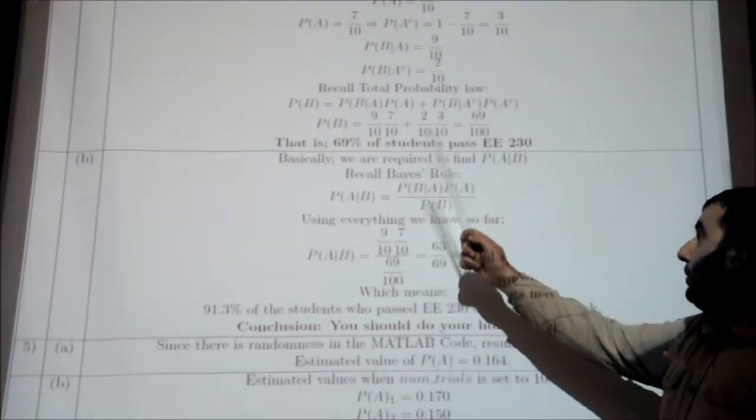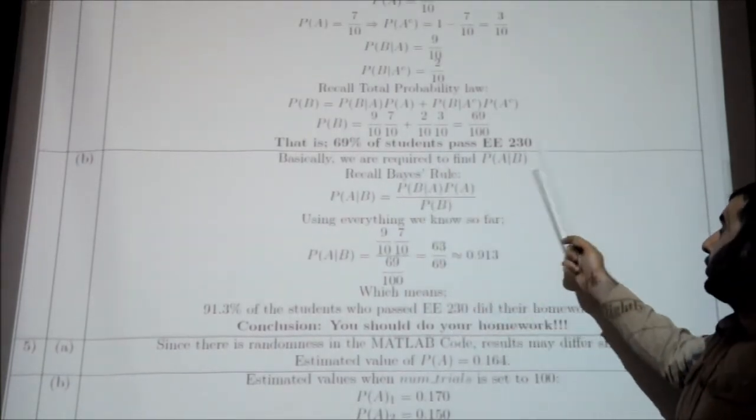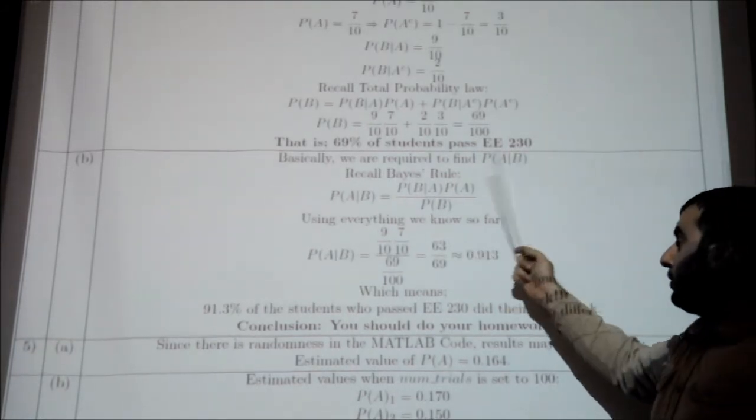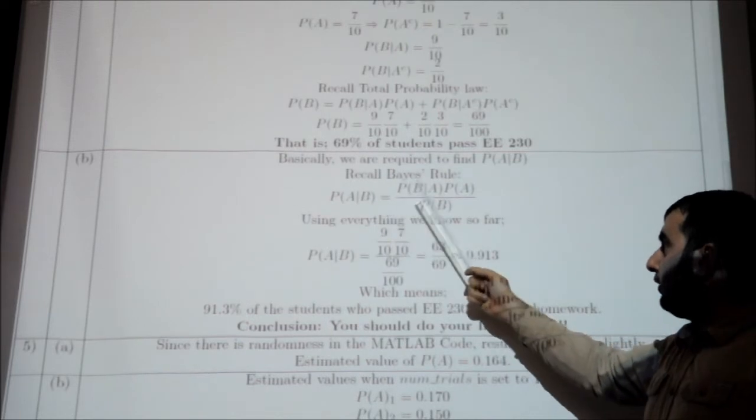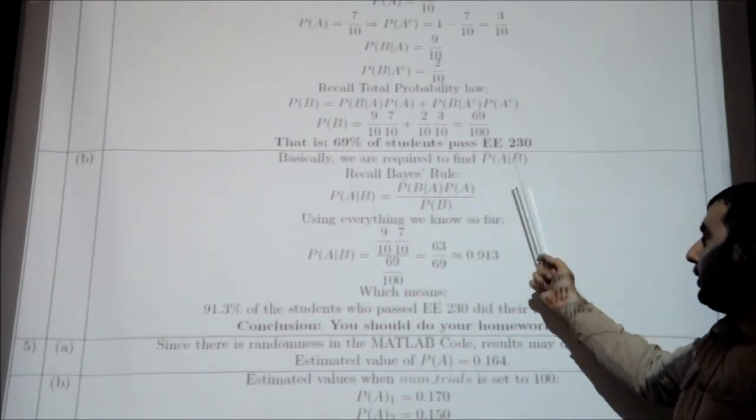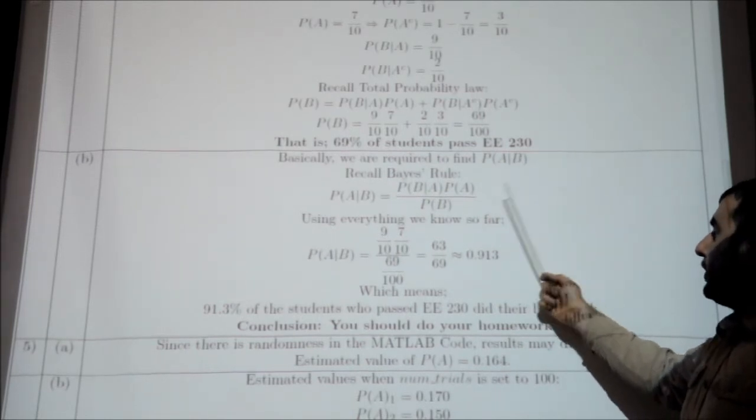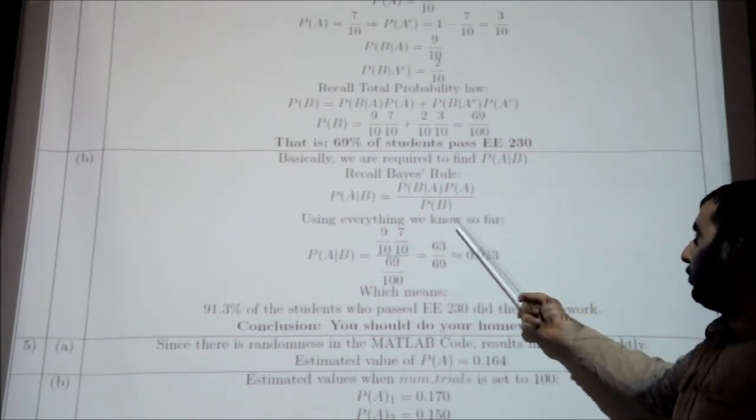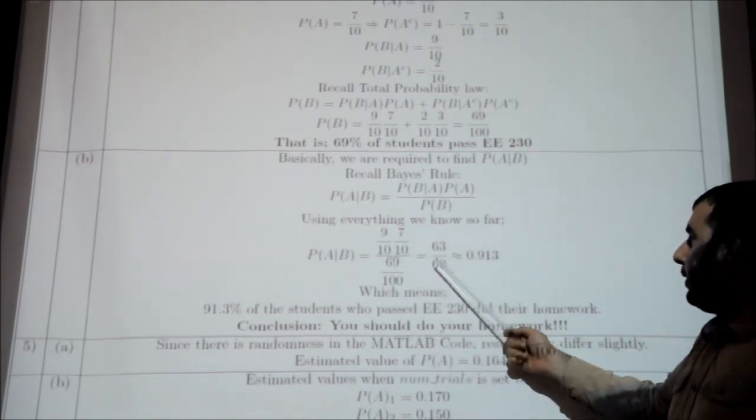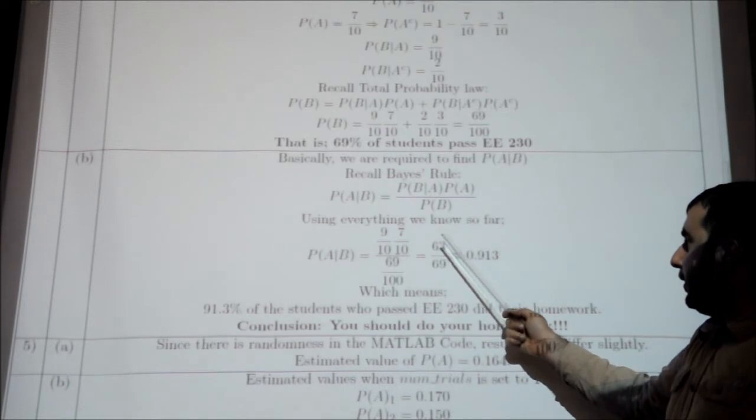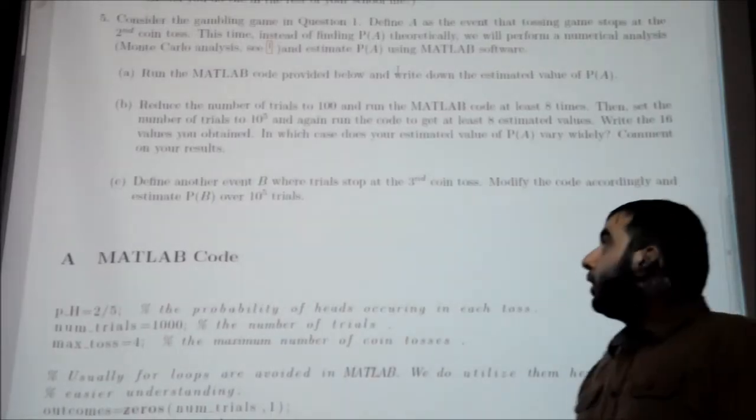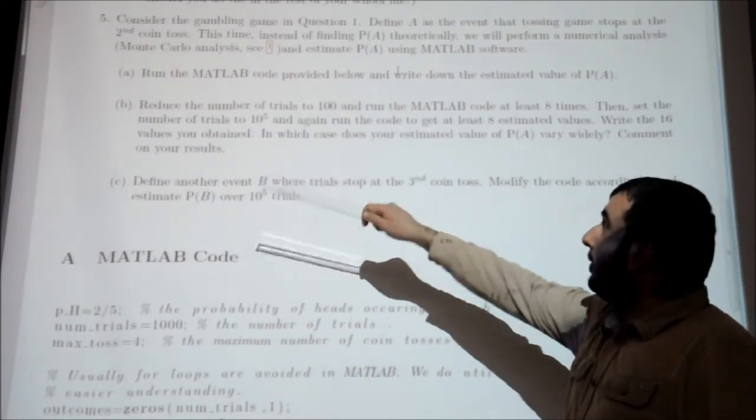In this part, basically, we are required to find probability of A given B. Recall the Bayes rule. Probability of A given B is equal to probability of B given A multiplied with probability of A over probability of B. Using everything we know so far, probability of A given B can be found as 63/69. Let's move on to the last question.